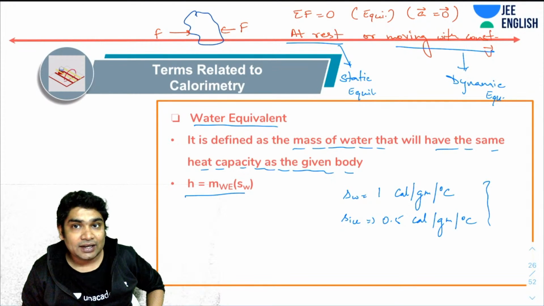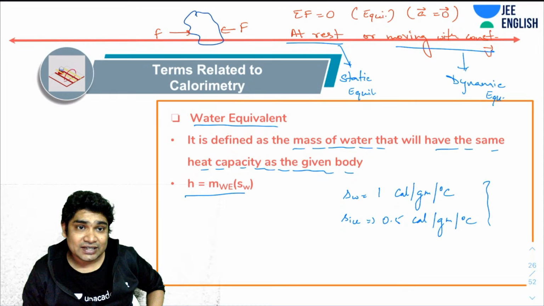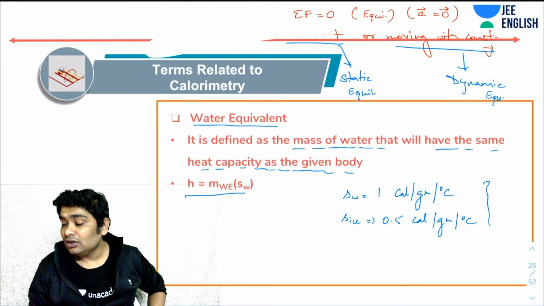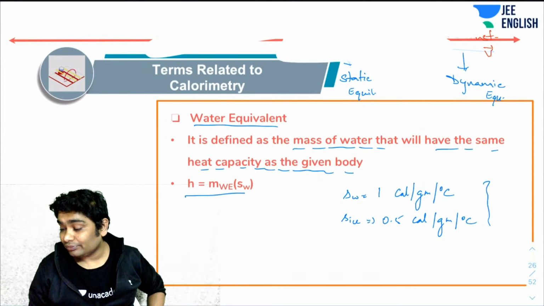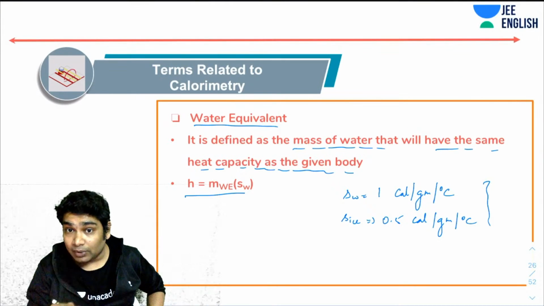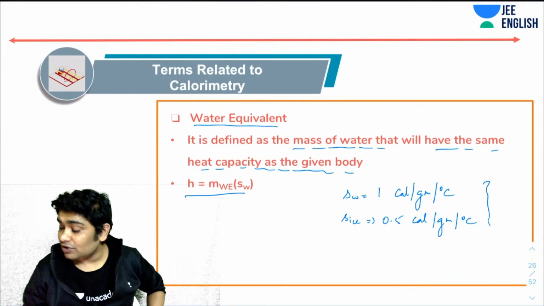Now, do you understand the meaning of dynamic? Dynamic is something which is changing. In thermodynamics also, two bodies can be in dynamic equilibrium. Dynamic equilibrium means that they are exchanging heat, but the rate of exchange of heat is equal.